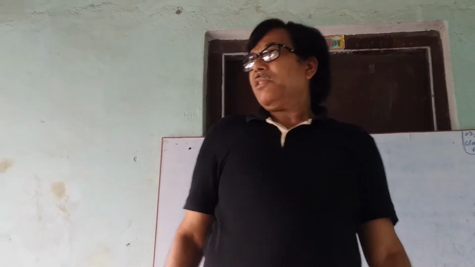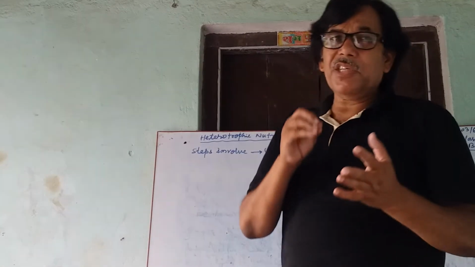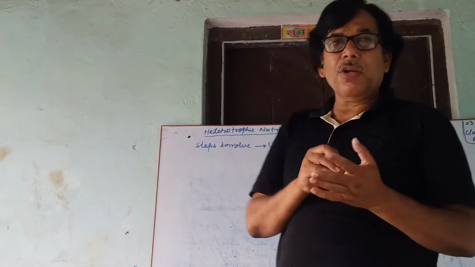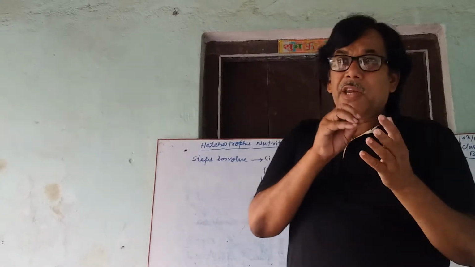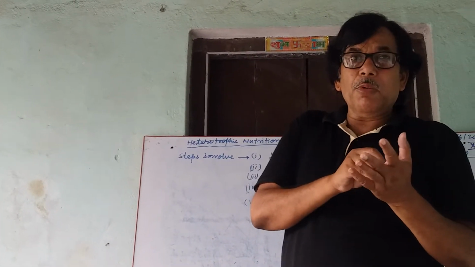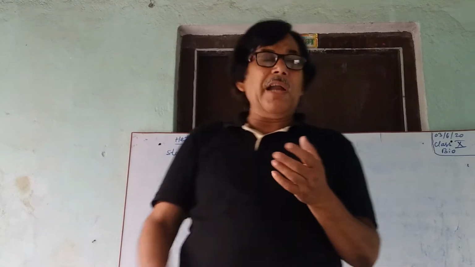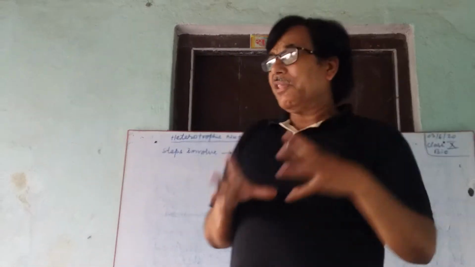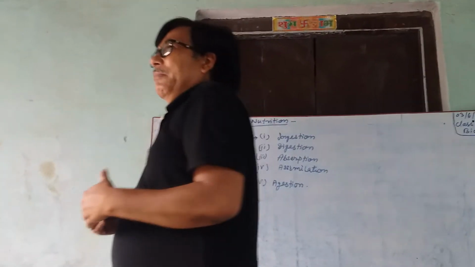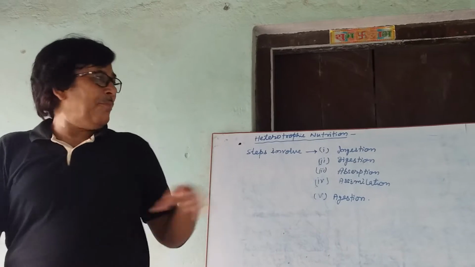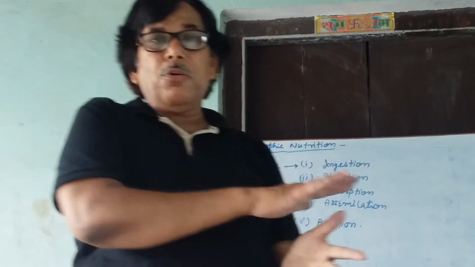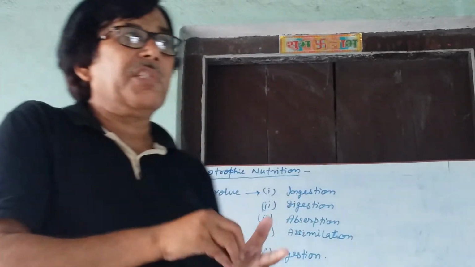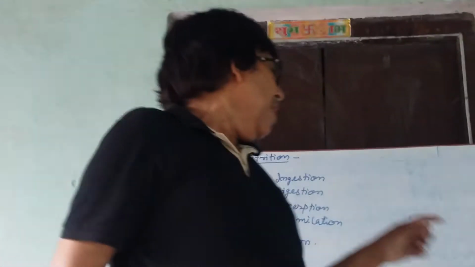Next, digestion. The simple food, which is carbohydrate or starch, our body cannot absorb. Our body can take only water soluble food that dissolves in water. Therefore, it is necessary for the body that the food should be digested and broken down into smaller water soluble molecules.